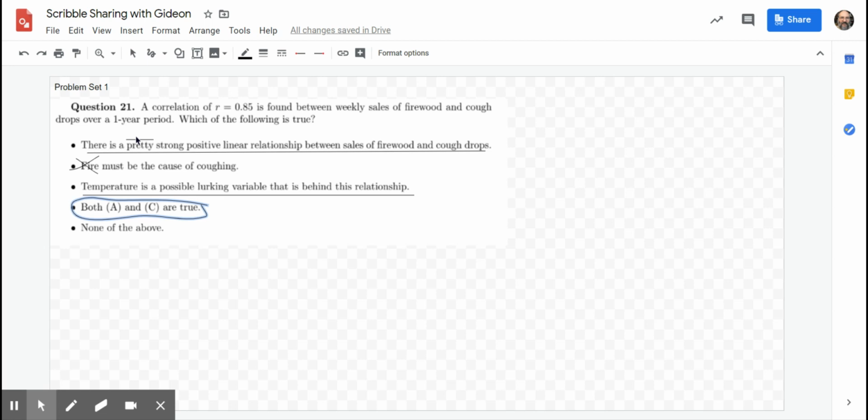Strong positive linear relationship. 3 of my 4 words I'm certain of. 0.85 is big. It is certainly positive, and correlations only predict linear relationships. So yes, and of course, the weather, the temperature, makes a lot of sense as a lurking variable here.